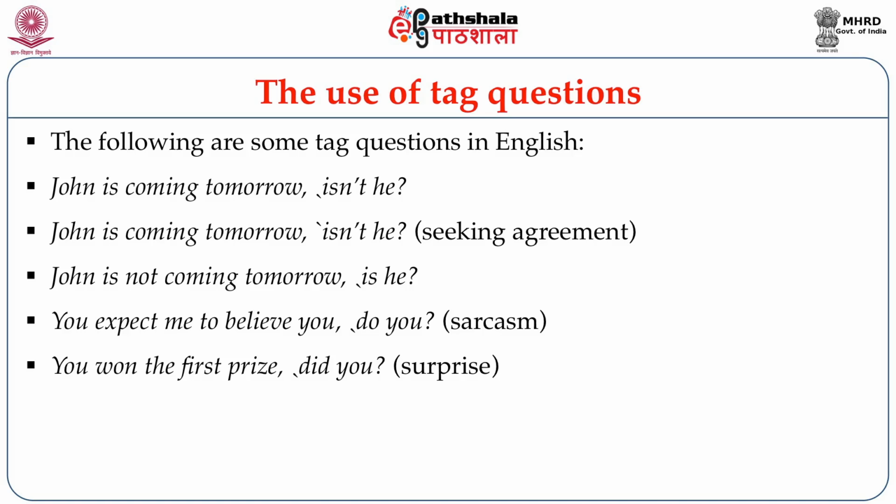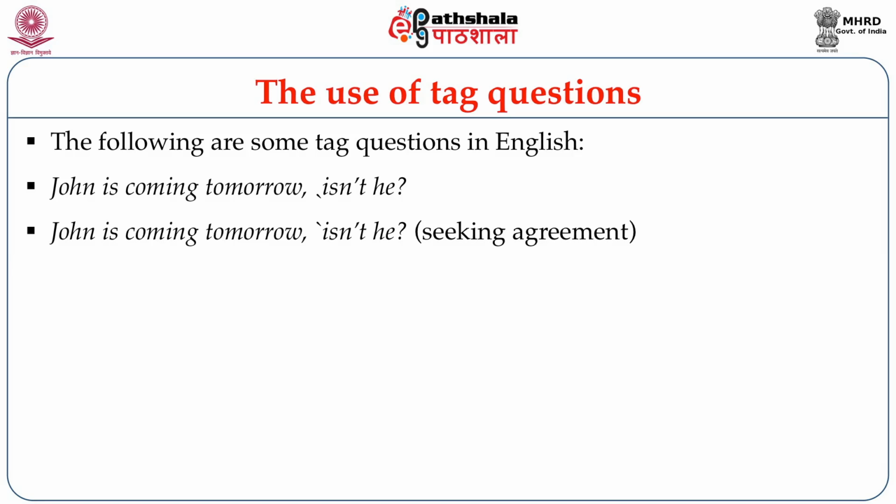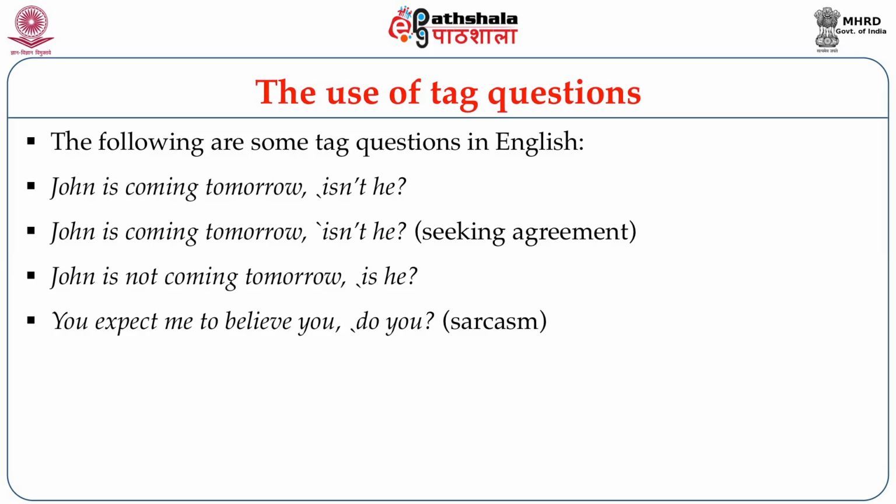So you have sentences like these with the meanings that we discussed a little earlier. John is coming tomorrow, isn't he? John is not coming tomorrow, is he? You expect me to believe you, do you? You won the first prize, did you?